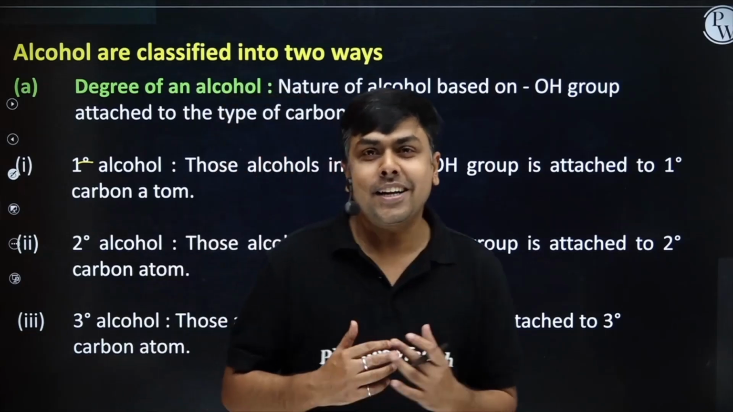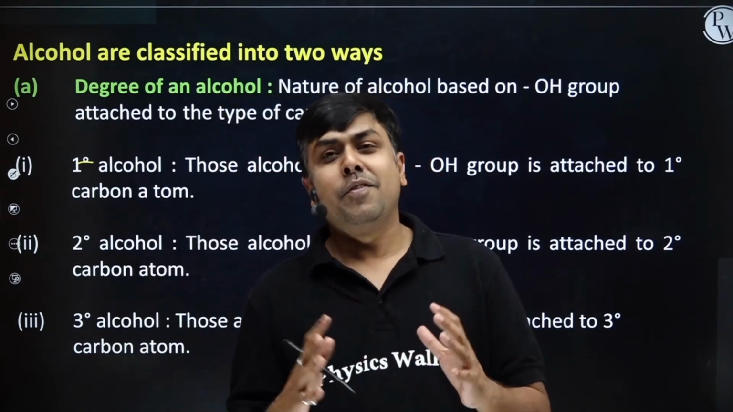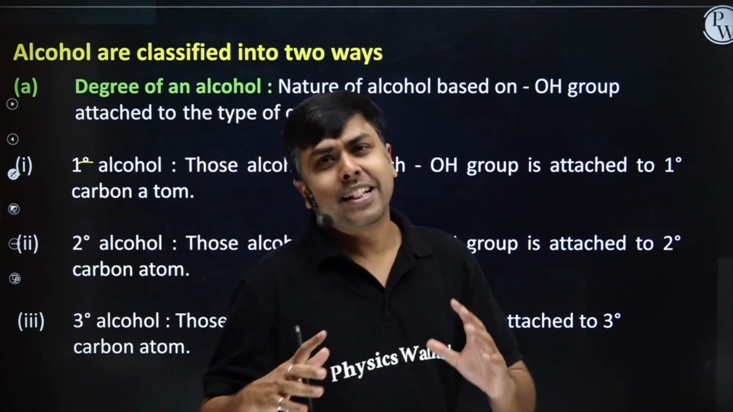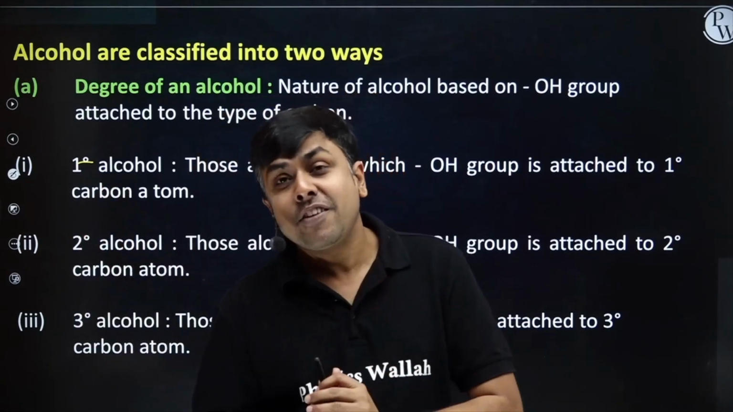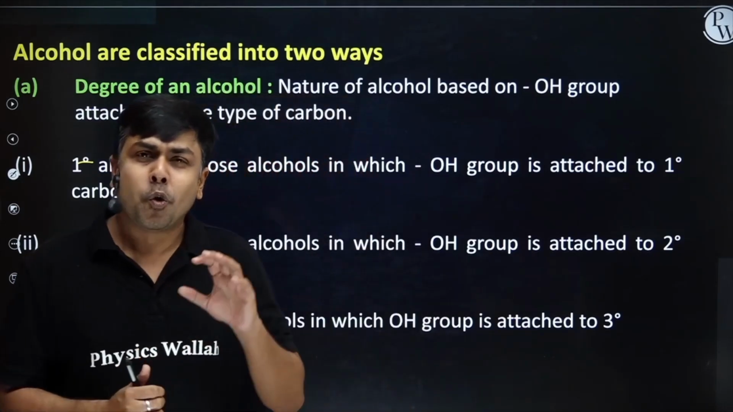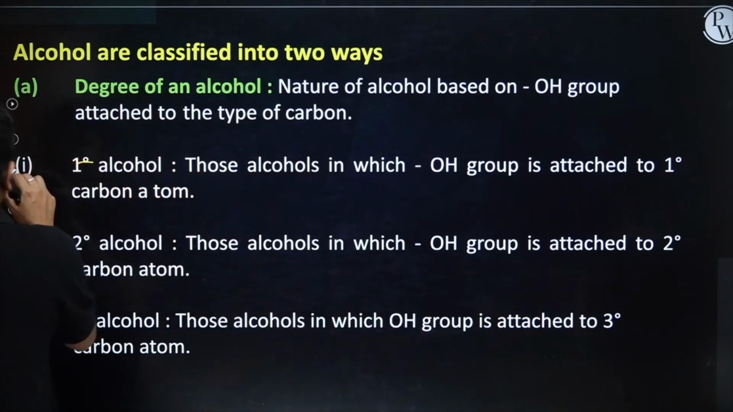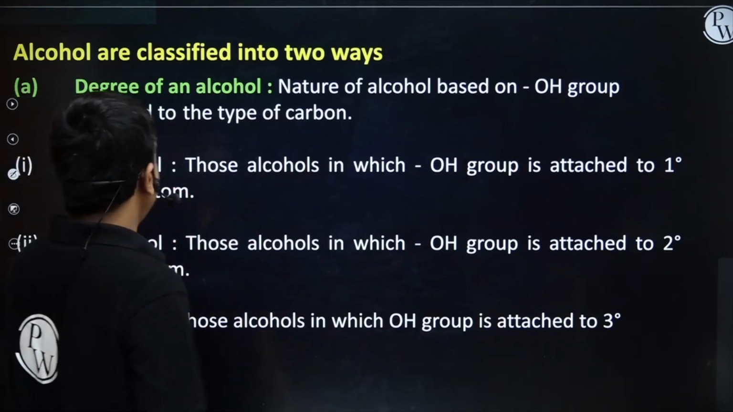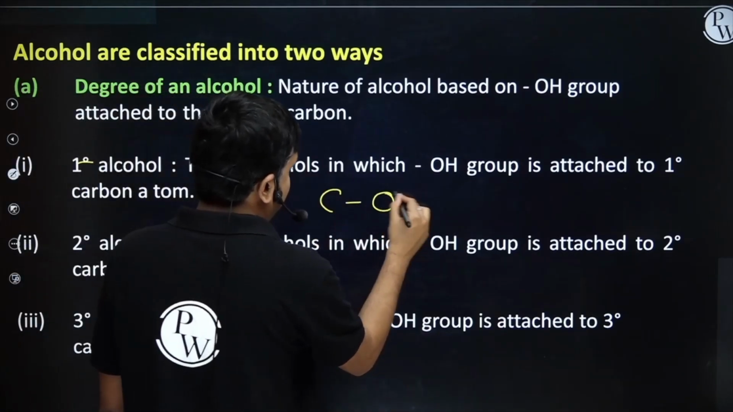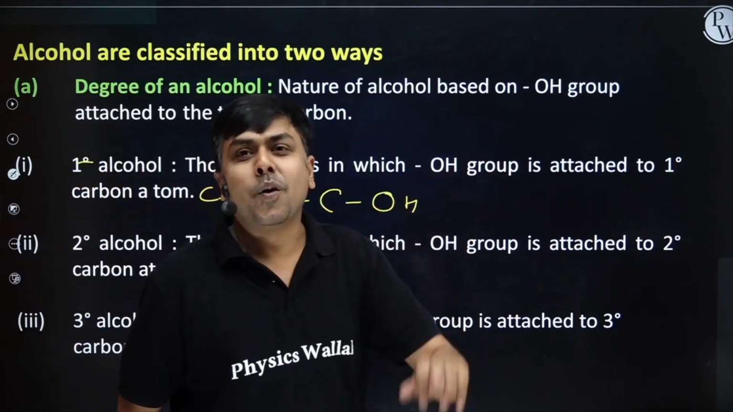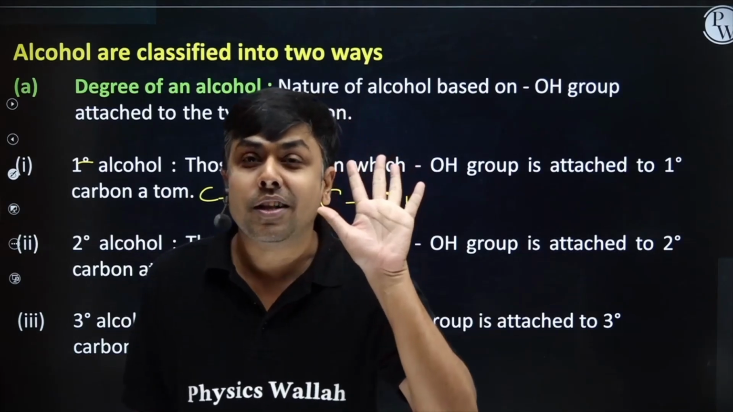Students, now let us talk about the classification of alcohols. There are two ways through which we classify alcohol. The first way of classifying alcohol is to which carbon this functional group OH is attached. Whether it is attached to a 1 degree carbon, right? This carbon is a 1 degree carbon. Such alcohols are referred to as primary alcohol.